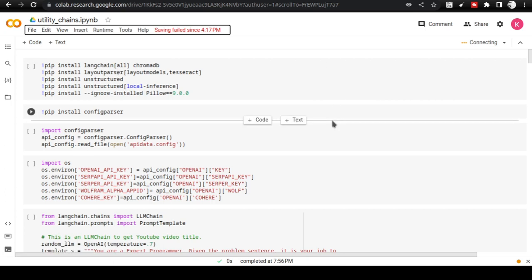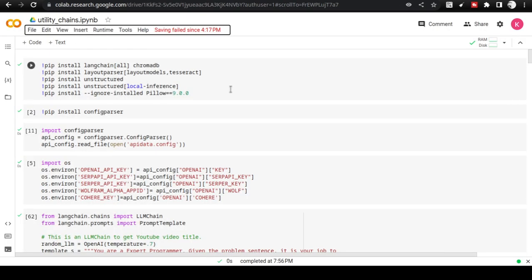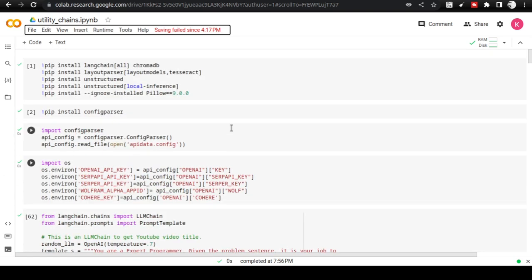Get access to Google Collaboratory, give your email ID and get access. Go to file and then upload the notebook, the one that you're downloading from here. Upload it here, and then you will be able to get all this code there directly. You will be starting to execute from there.